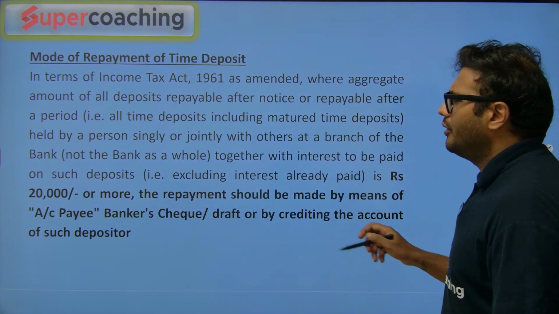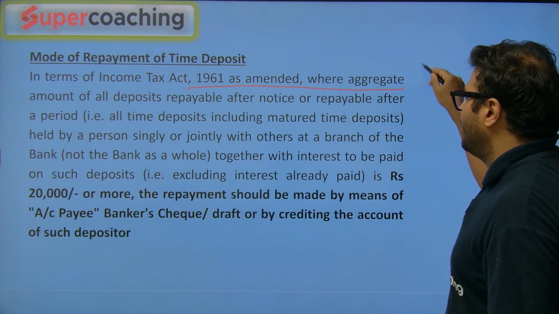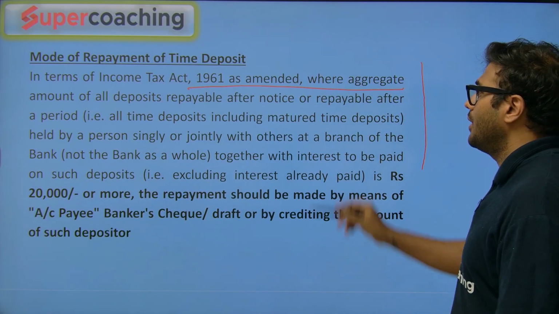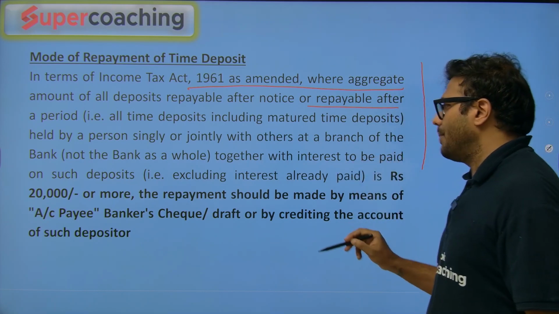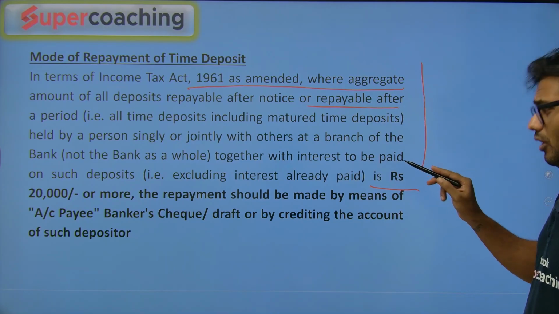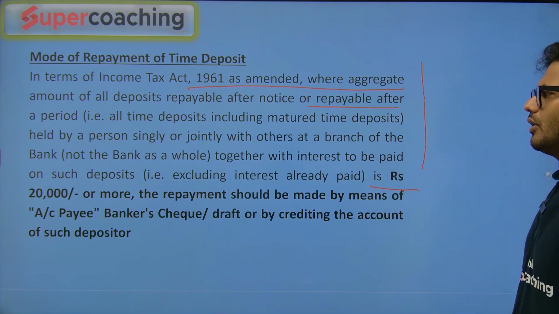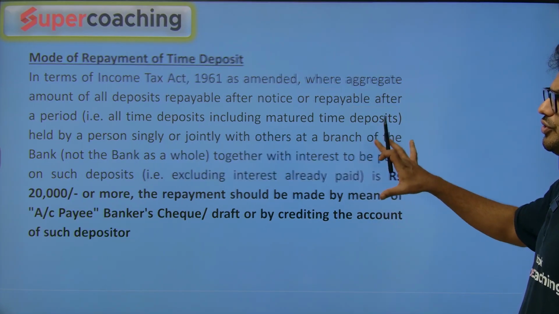So we all know under the Income Tax Act 1961 as amended, if the aggregate amount of all deposits repayable after the notice period, together with the interest to be paid, is rupees 20,000 or more, the repayment should be made by an account payee banker's cheque, which we all know about.